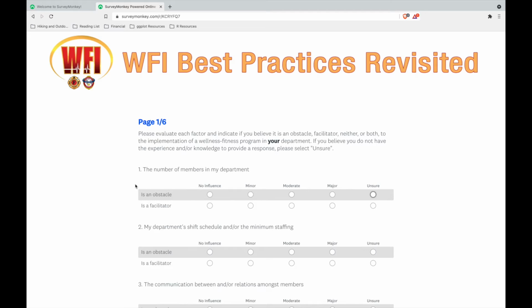When responding to the factor, it is recommended that you start by evaluating the statement in the first row and then proceed to evaluate the statement in the second row. The first factor will be used as an example to outline the potential response options for each factor in this survey. Start by evaluating the statement in the first row.